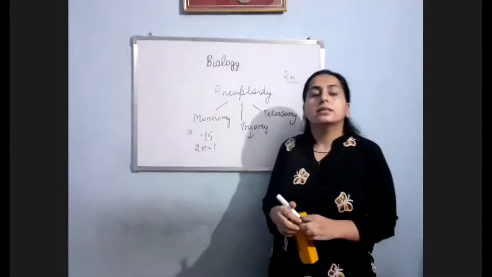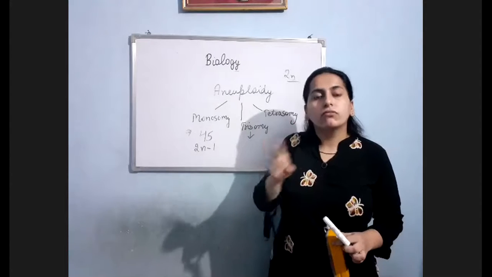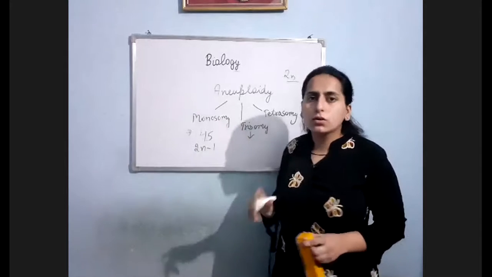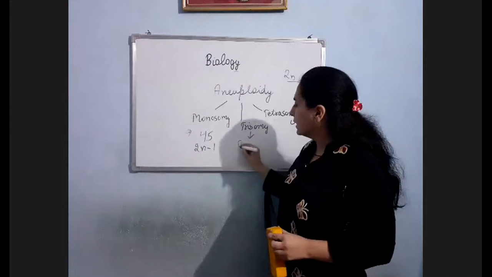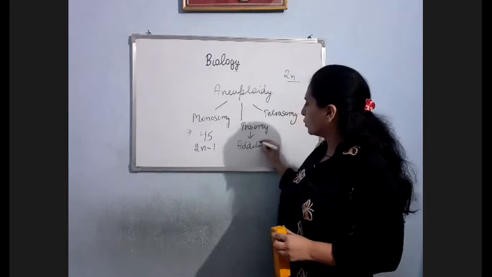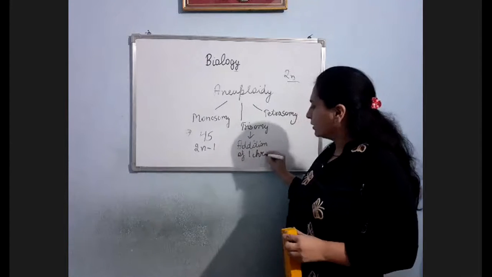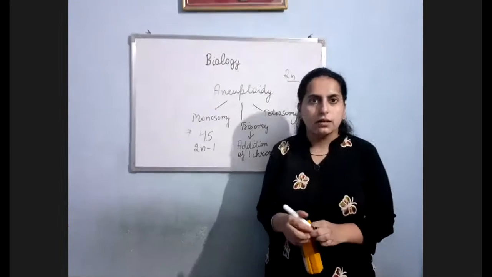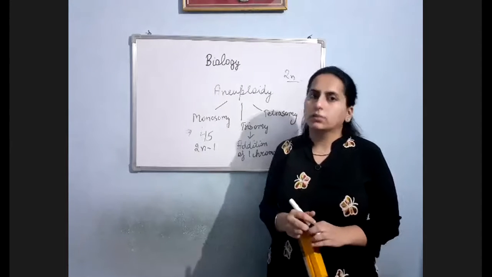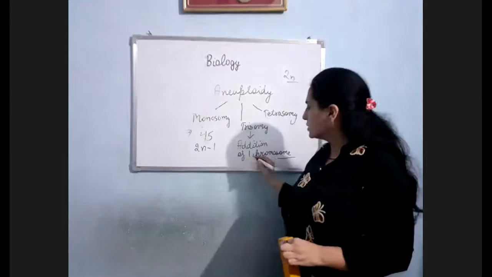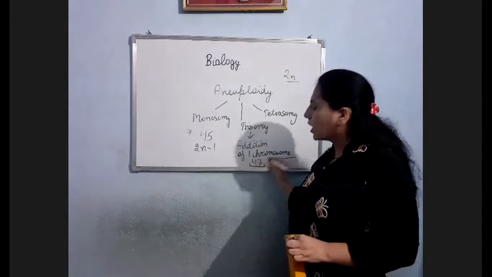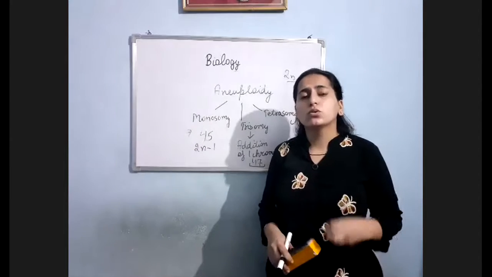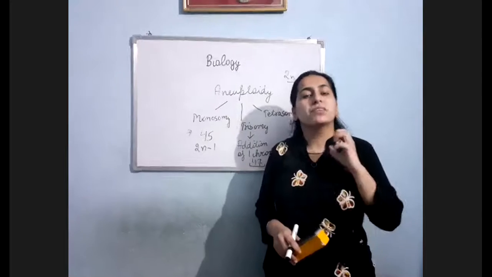In trisomy, there is addition of one chromosome. Here in monosomy, there was deletion of one chromosome. Here in trisomy, there is addition of one chromosome. Clear? This condition is there in Down syndrome patients. They are having one extra chromosome. Like we are having 46, so those patients are having how many chromosomes? 47. The addition of only one chromosome, deletion of one chromosome is very disastrous.